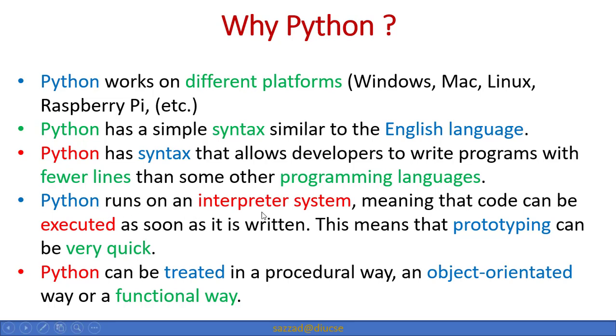Python runs on an interpreter system, meaning that the code can be executed as soon as it is written. So it does not take too much time to execute. As soon as you complete writing your code, we can finish executing it. This means that prototyping can be very quick, so a prototype can be prepared in a very short time. Python can be treated in a procedural way, an object-oriented way or a functional way. So in every way Python can be treated. You can say it is an all-rounder programming language.